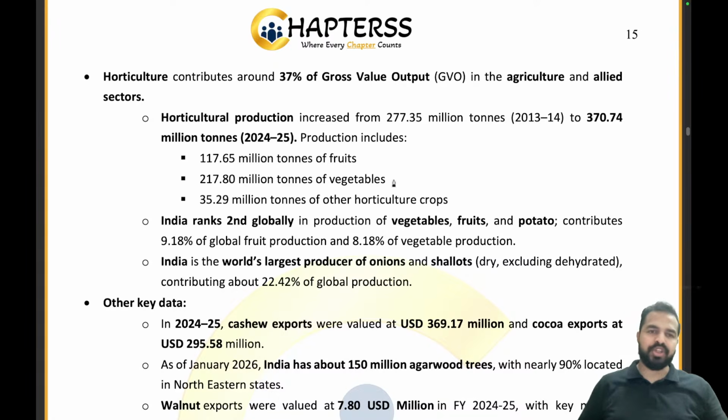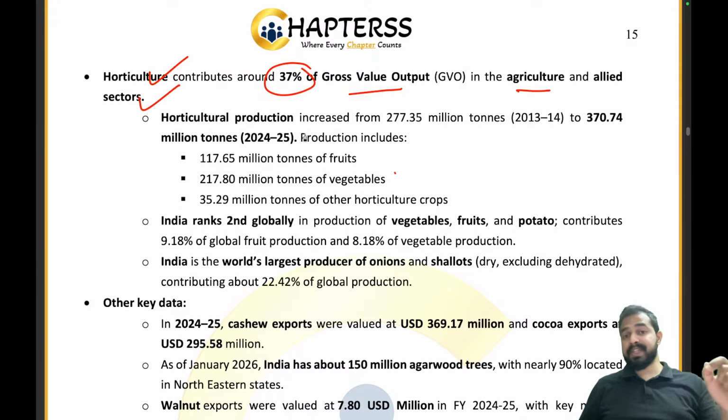Now comes to the horticulture. So horticulture has contributed 37% of the gross value output in the agriculture and allied sectors. Please remember, 37% of the gross value output has been contributed by horticulture only in the agriculture and allied sectors. When it comes to horticulture production, the number is very important. The 370.74 million tons was the production of the country in 24-25.